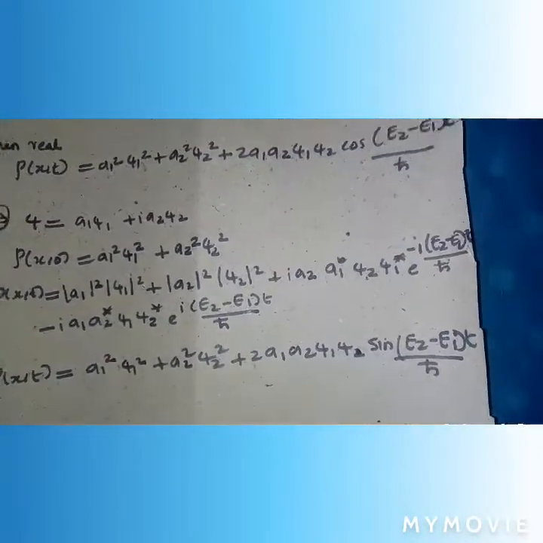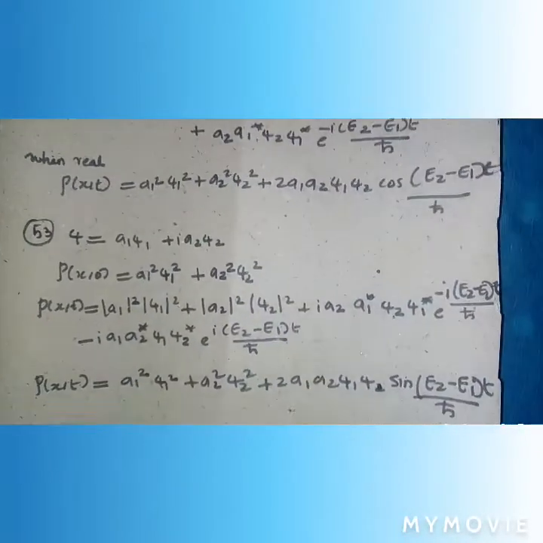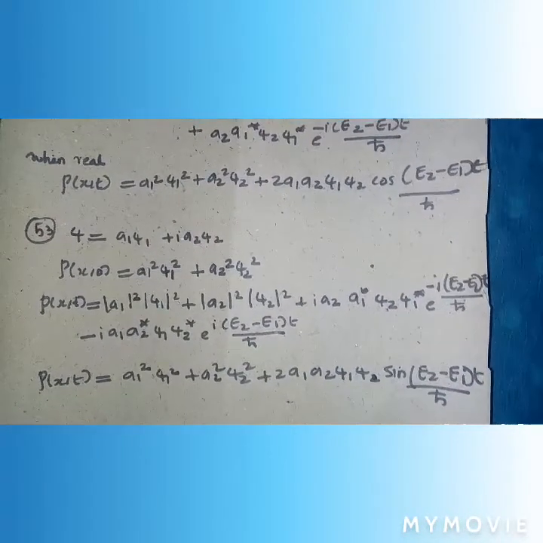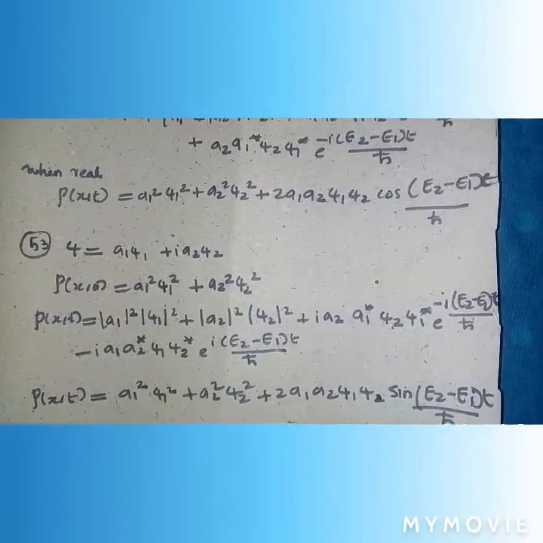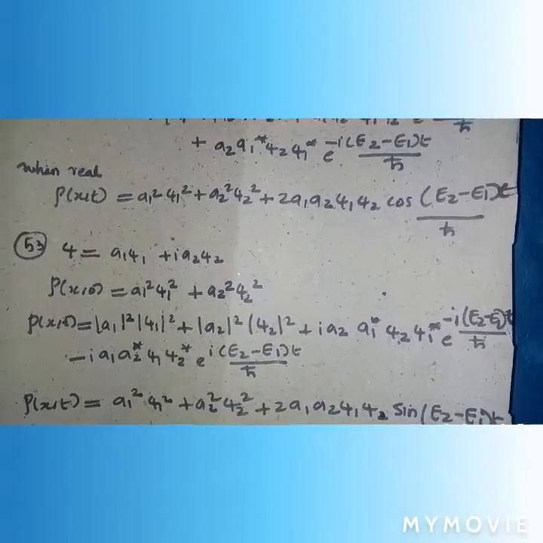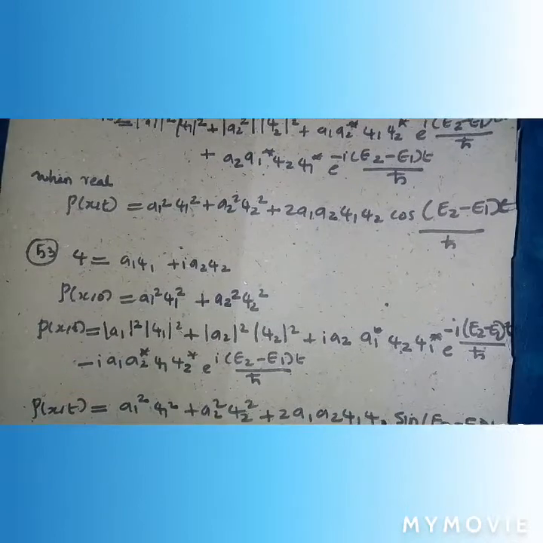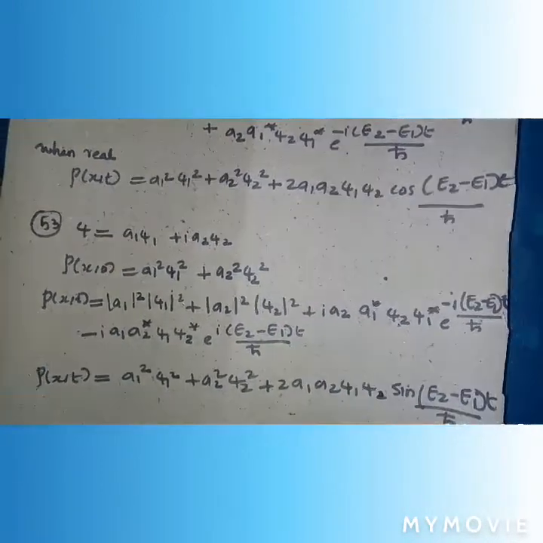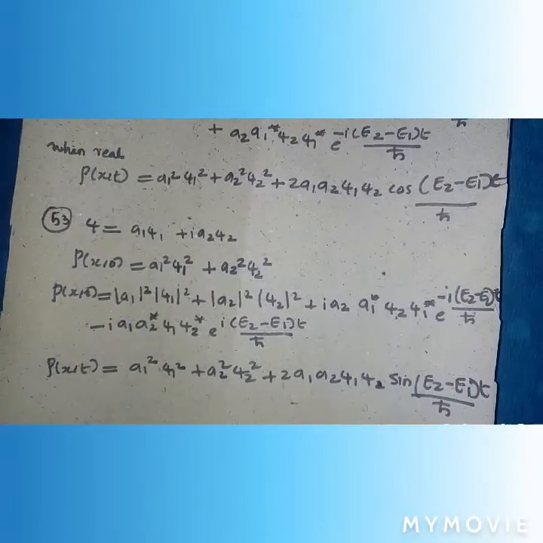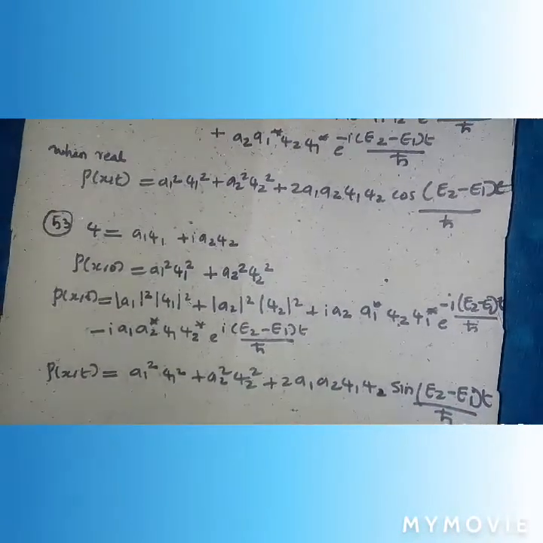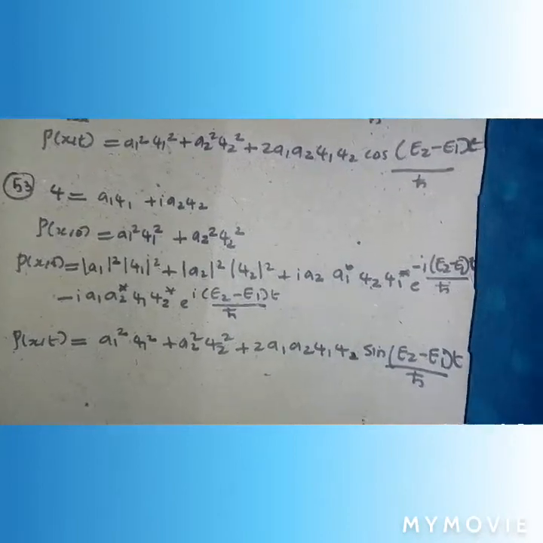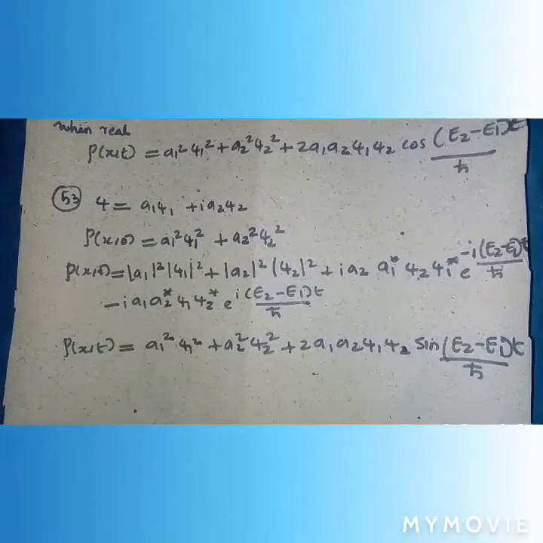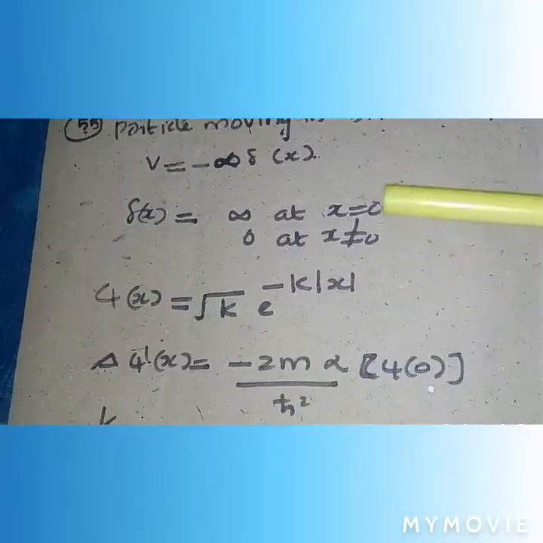At time t, the function is |a1|² psi 1² plus a2² psi 2² plus i a2 a1* psi 2 psi 1* e raised to minus i(E2 minus E1)t by ħ minus i a1 a2* psi 1 psi 2* e raised to i(E2 minus E1)t by ħ. After time t, when the functions are real, the probability density is equal to a1² psi 1² plus a2² psi 2² plus 2 a1 a2 psi 1 psi 2 sin of (E2 minus E1)t by ħ.